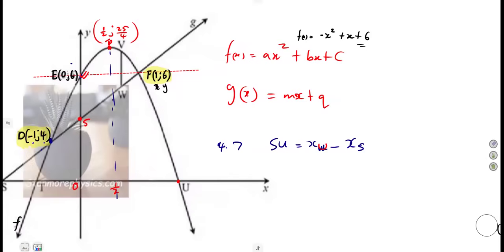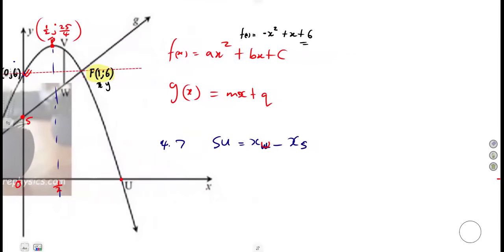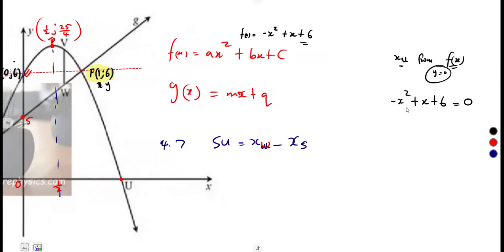That was the consideration. So meaning to say you had to solve that first to find the x value at that point U. So that's here, I'm just going to write xU, from f of x. That's the x-intercept where y is equal to 0 from the graph of f of x. So you simply take the graph of f of x, equate it to 0, and calculate the x values.